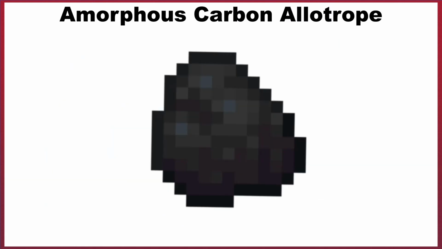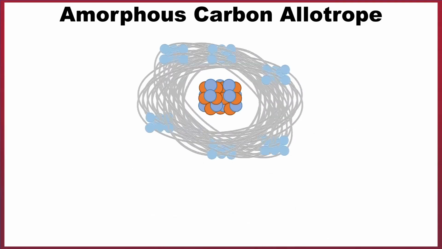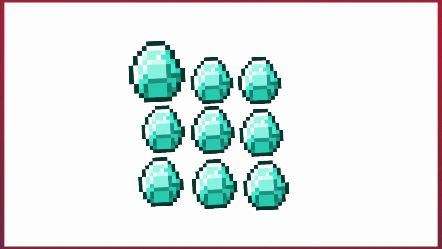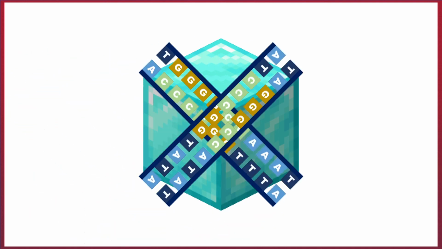Coal, on the other hand, has carbon atoms arranged in 2D sheets. These sheets have each carbon atom bonded to 3 other carbon atoms to form hexagonal rings. It's interesting to note that there is an issue with Minecraft's diamond and coal. In Minecraft, you're able to craft using both diamond and coal, so that you can have both diamond and coal blocks. I'm sorry to say that this just isn't possible, at least with the size of Minecraft blocks.